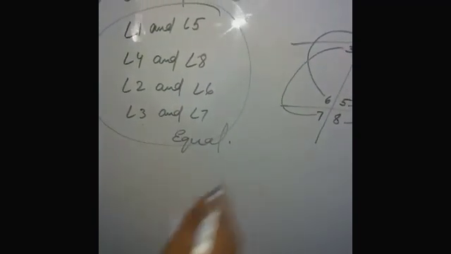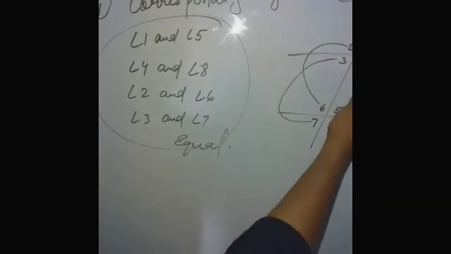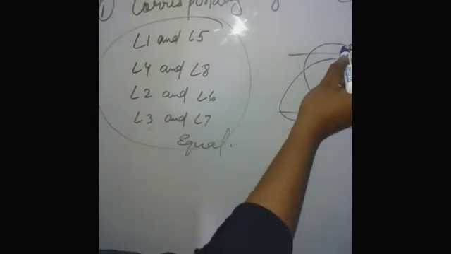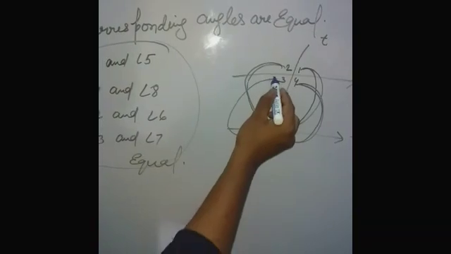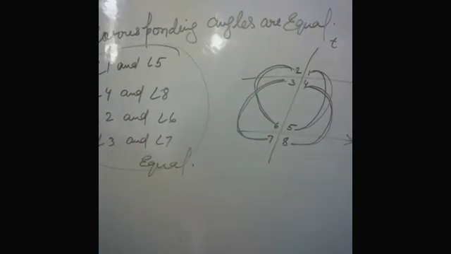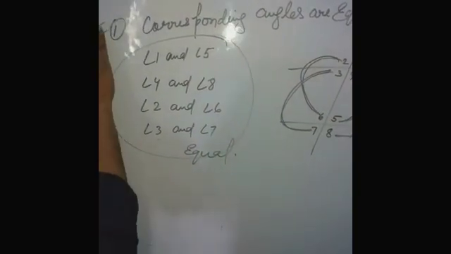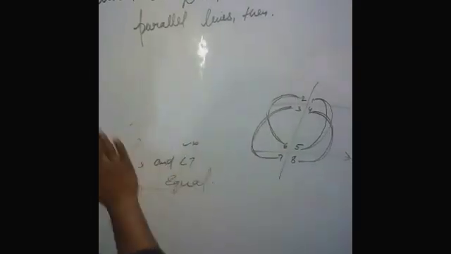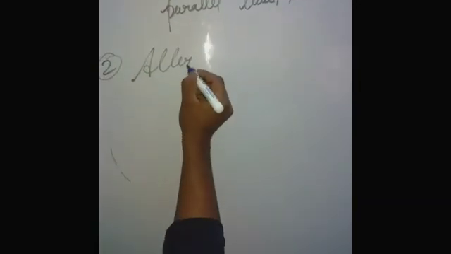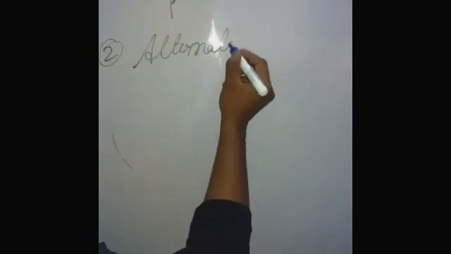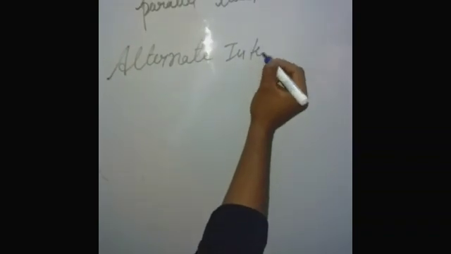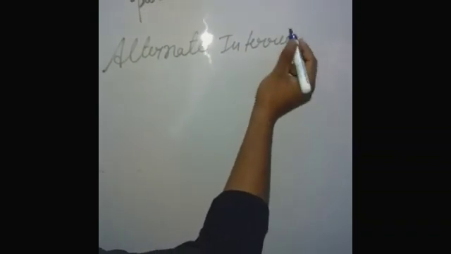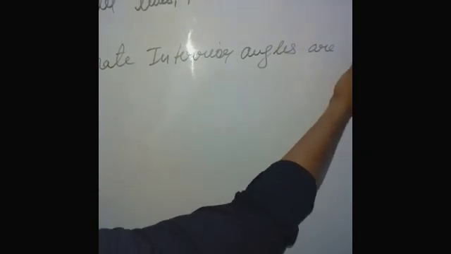Clear, students? Angle 1 equals angle 5, angle 4 equals angle 8, angle 2 equals angle 6 and angle 3 equals angle 7. Clear, students? Next, alternate interior angles are equal.